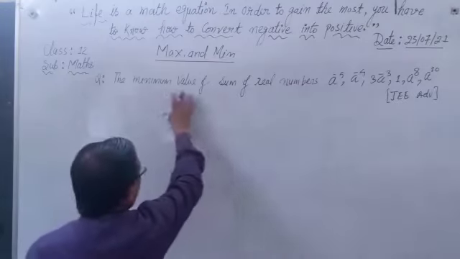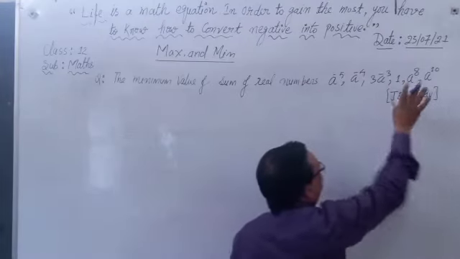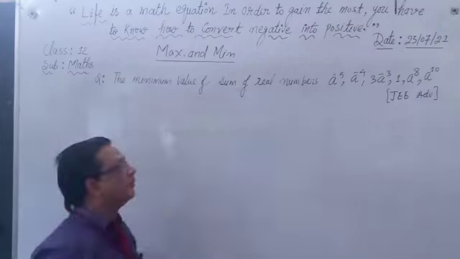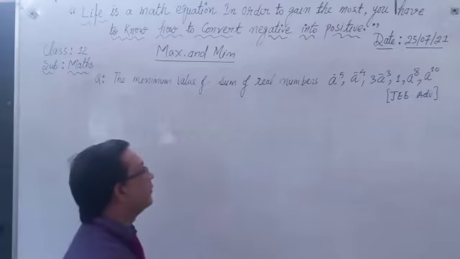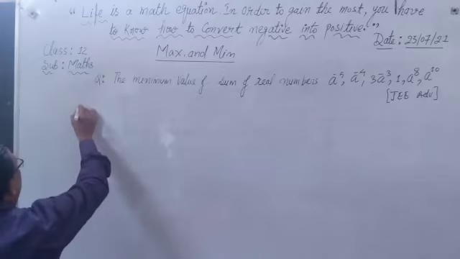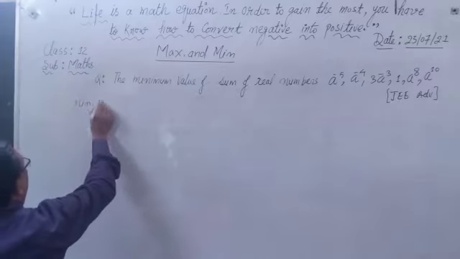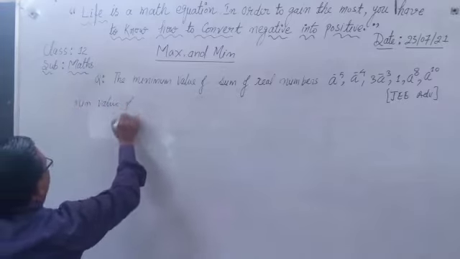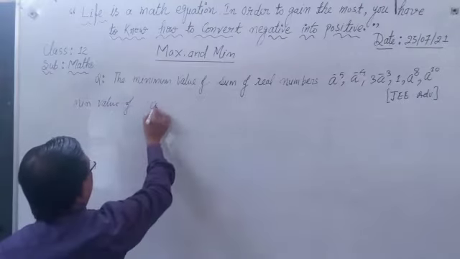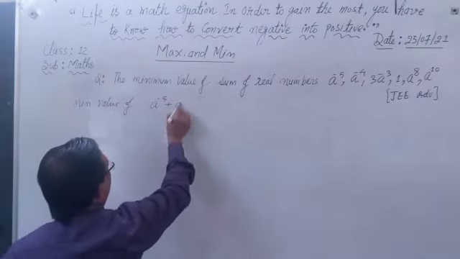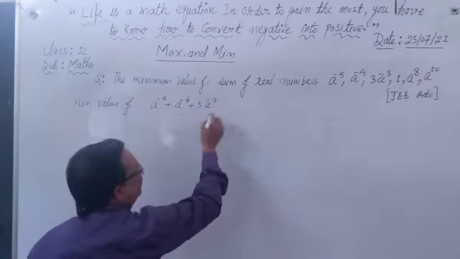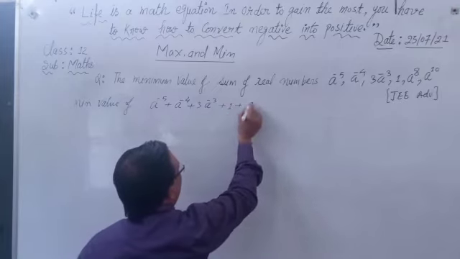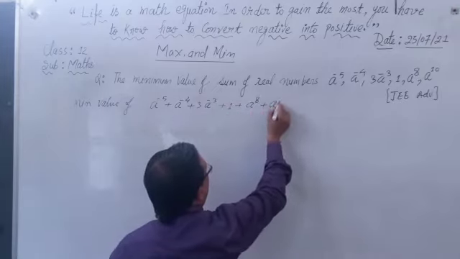Question is the minimum value of the sum of real numbers. These real numbers are given and we are going to find the minimum of the sum of all given real numbers. It means we are going to find the minimum value of sum of all these numbers. It means a to power minus 5 plus a to power minus 4 plus 3a to power minus 3 plus 1 plus a to power 8 plus a to power 10.